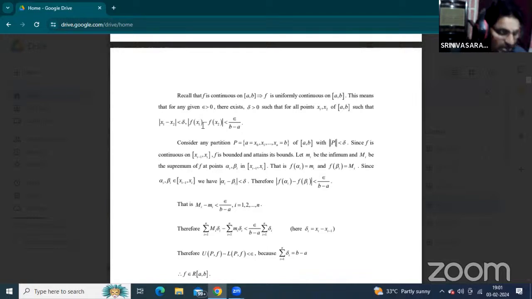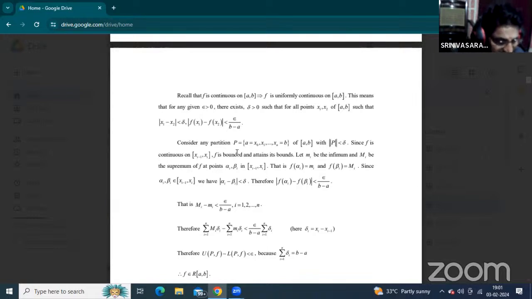So here the main condition is mod x1 minus x2 is less than delta, so that the neighborhood of the functional element, mod f of x1 minus f of x2, is less than the epsilon neighborhood. Epsilon is always greater than delta. According to that, the functional neighborhood is epsilon by b minus a, but it is less than epsilon.